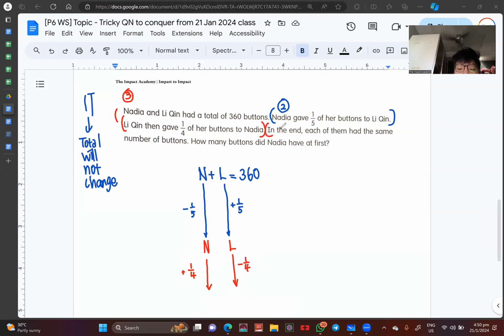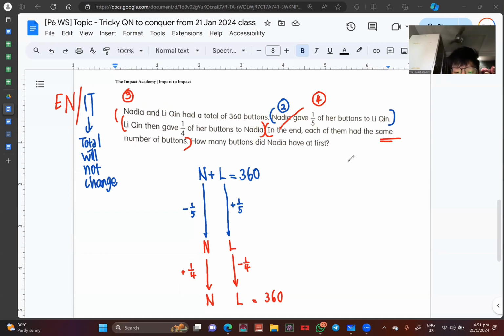Now, sentence number 4, very important. Sentence number 4 says, in the end, each of them had the same number of buttons. So N over here, L over here, and I know that the total is still 360. The key word here is the word same. So this is not just an internal transfer concept, but also what we call equating numerators. I'm just going to write EN for short, equating numerators. So what exactly is equating numerators? It is basically saying that they have the same part.